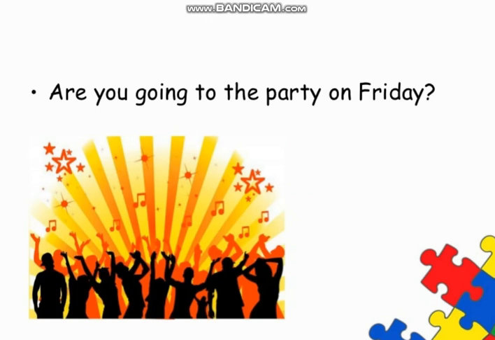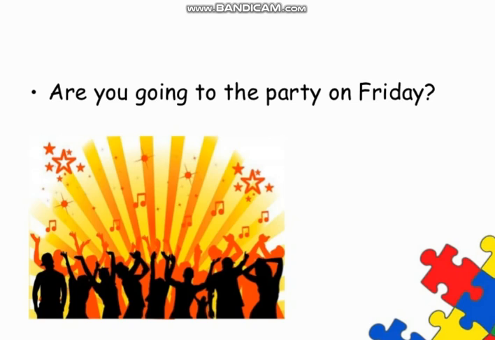Now look at it, are you going to the party on Friday? So it is also used for planned or scheduled actions, something which has not yet happened but is going to happen soon. So we discuss such sentences in present continuous tense as well. As you can see, are you going to the party on Friday?